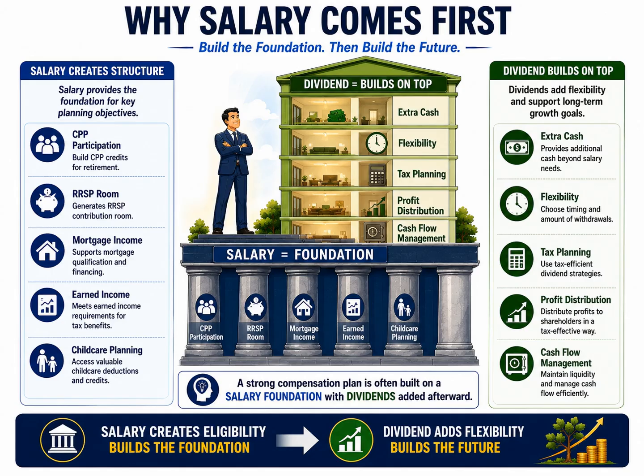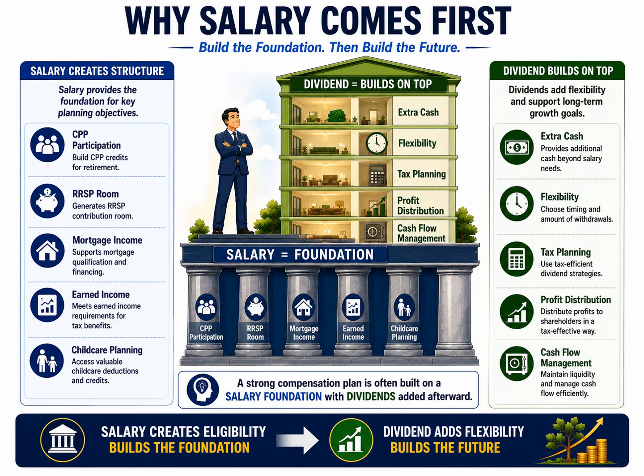At the center of the slide, we see a building supported by several structural pillars. Each pillar represents a planning benefit that salary can provide. The first pillar is CPP participation. Salary creates CPP contributions and helps build future CPP retirement benefits. The second pillar is RRSP contribution room. Since RRSP room is generated from earned income, salary helps create future retirement savings opportunities.